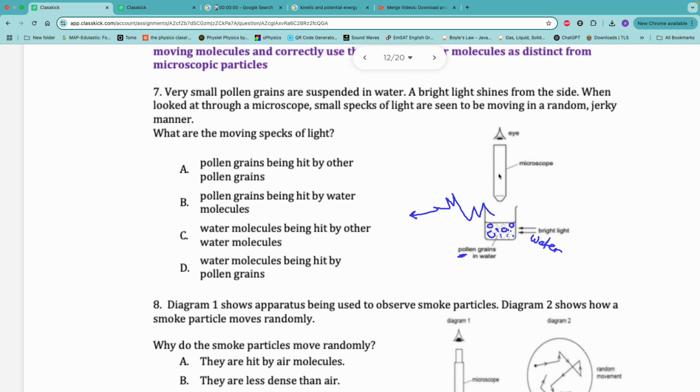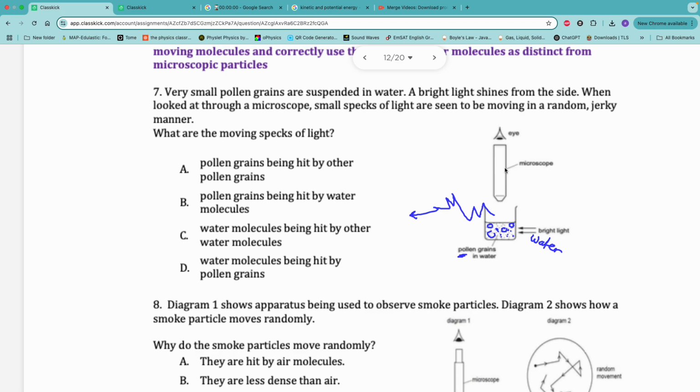So what are the moving specks of light here? This is a description of an experiment. Very small pollen grains are suspended in water. A bright light shines from the side. When looked at through a microscope, small specks of light are seen to be moving in a random, jerky manner.